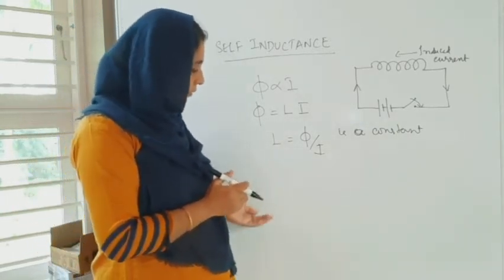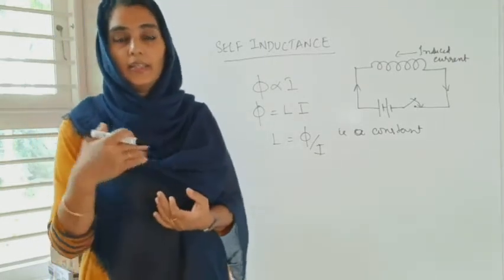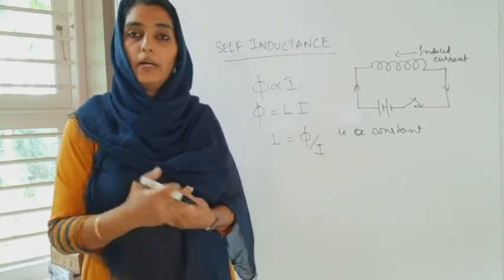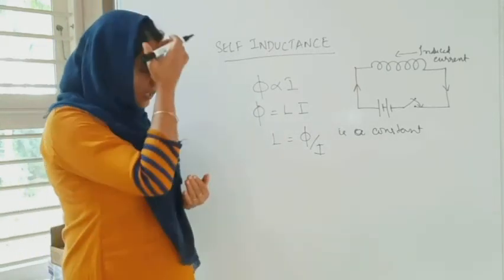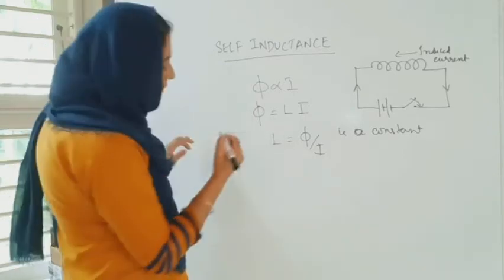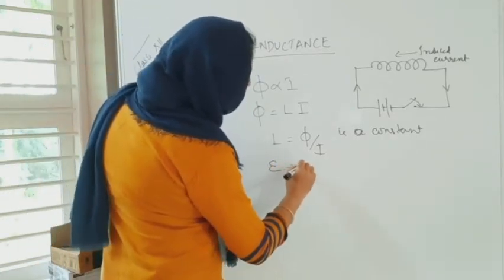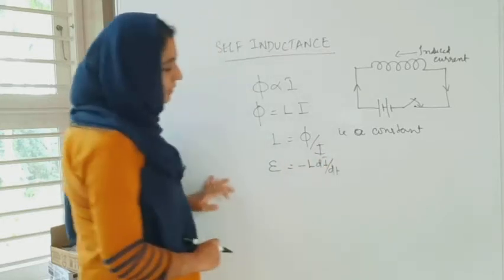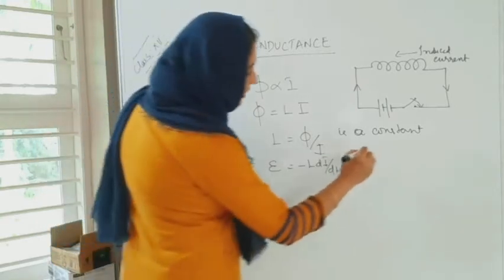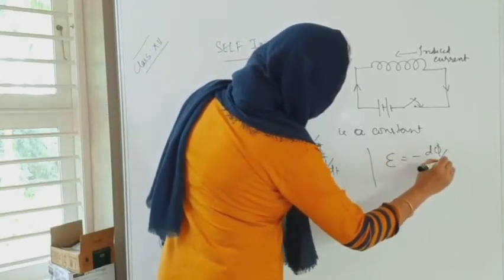And now we also know that self-induction is the phenomenon of setting up a back EMF or an opposing EMF, due to which a current flows. So according to Faraday's law, we can write that EMF epsilon is equal to minus L into di by dt, because we know that epsilon is equal to minus d phi by dt.